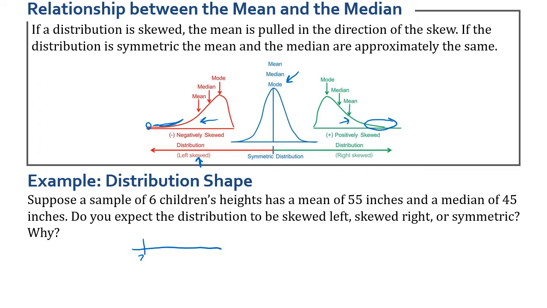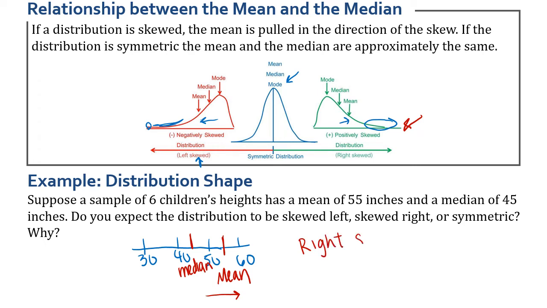If I draw a number line 30, 40, 50, and then 60, we would place the mean at 55, and the median at 45. So we can see this mean is pulled to the right of the median. This would mean that this is right skewed, or positively skewed. There's some larger value that's pulling that mean up higher.